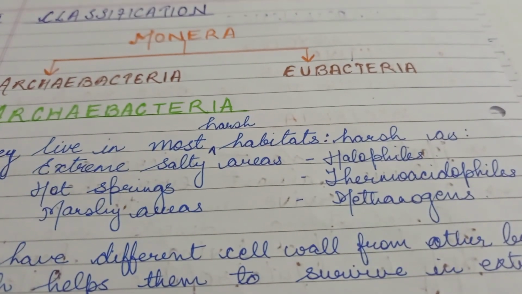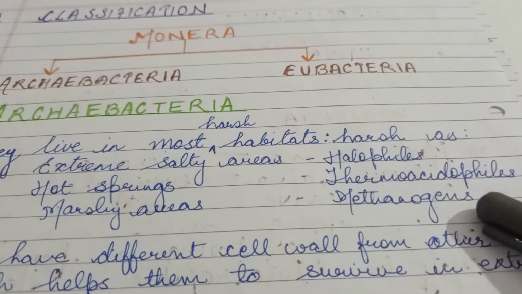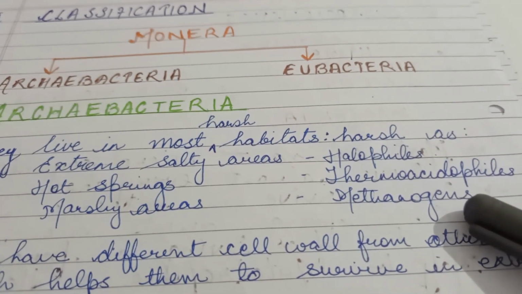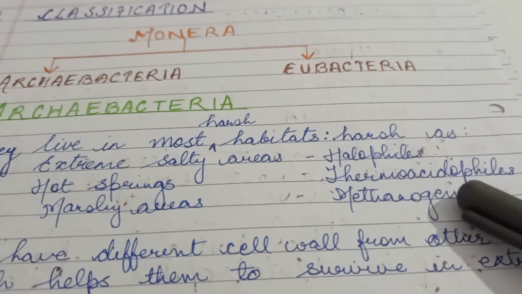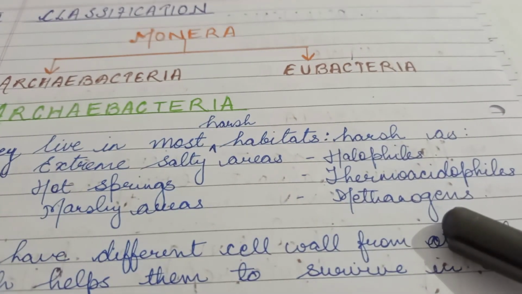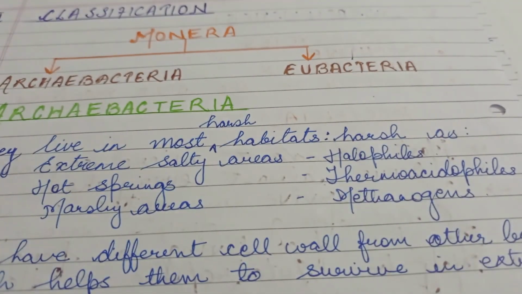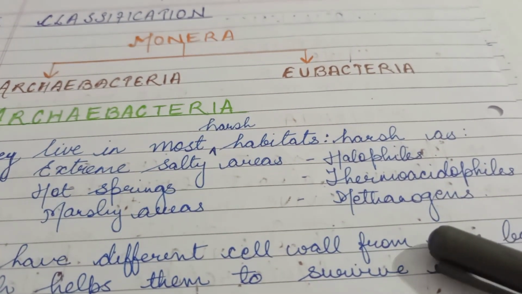That is why cow dung is used in the production of biogas. Why? Because it contains methanogens. Methanogens help in the formation of methane, that is biogas.